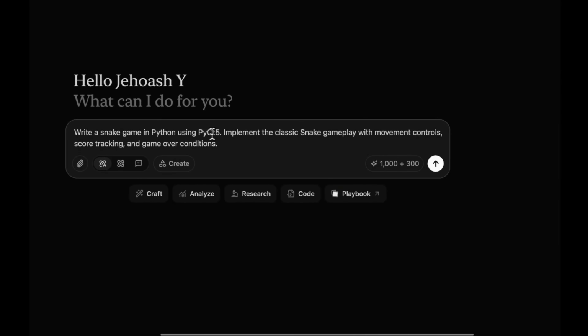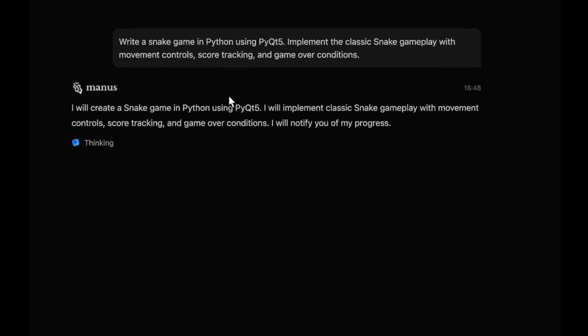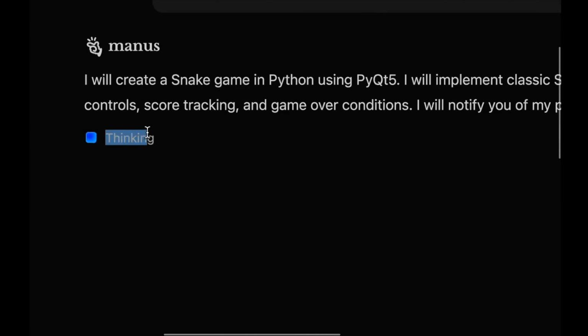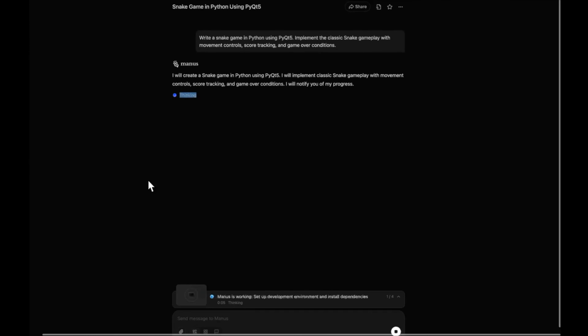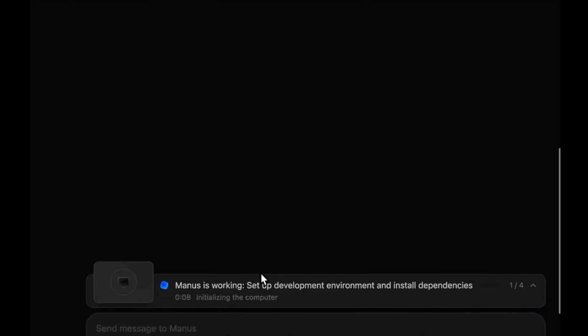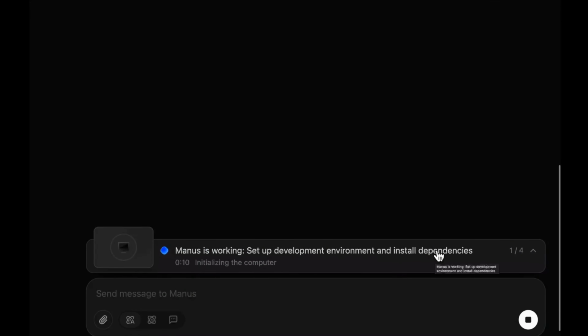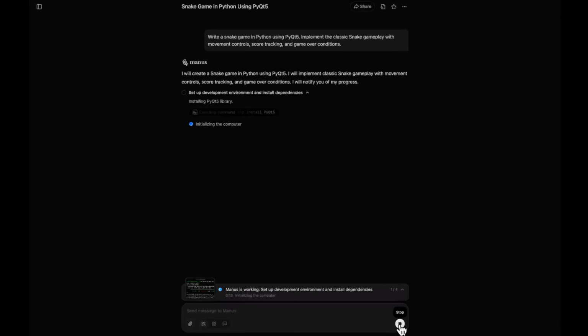So let's do one thing. We'll keep it at adaptive and send this prompt. We'll see if it actually goes into agentic mode or just stays in the chat mode. I want it to stay in the chat mode because I just want the code. But now you can see I think it has gone into agentic task. It is thinking. This means that it is starting to work. You can see Manus is working, setting up the development environment and installing dependencies and everything. So this is not what we want.